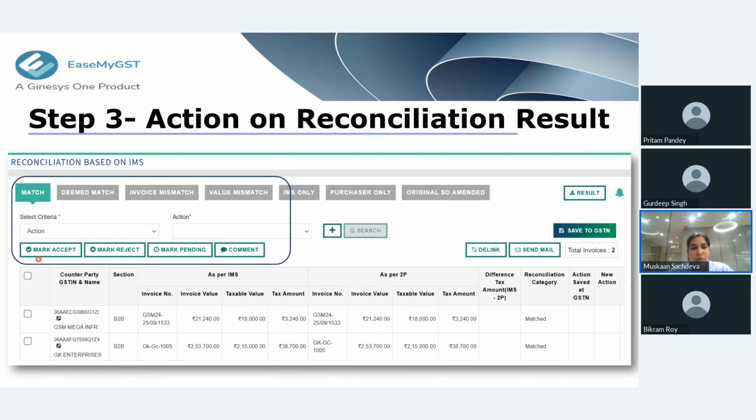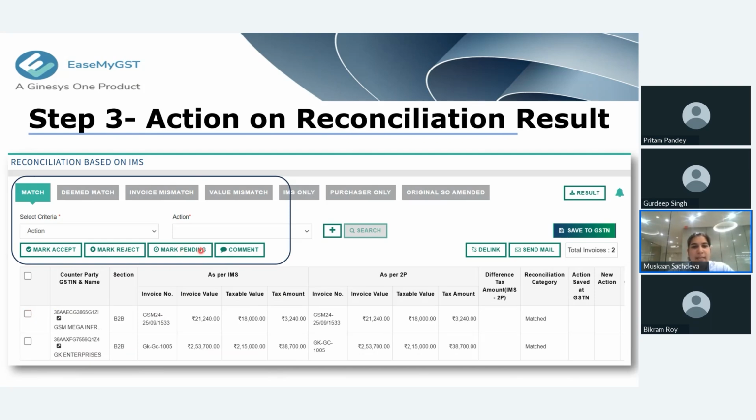As you can see here, it is showing action. We need to mark accept, mark the invoice as reject, or keep the invoice as pending. There is one important thing that I want all of you to know. For example, if you have a doubt regarding an invoice and you don't know whether to accept or reject it, then you should always keep that invoice as pending.